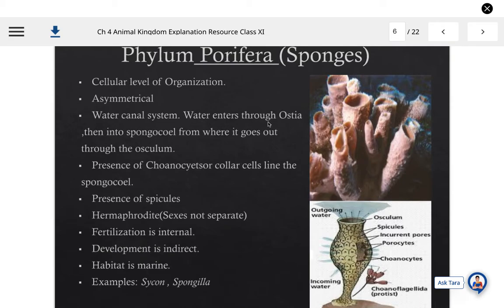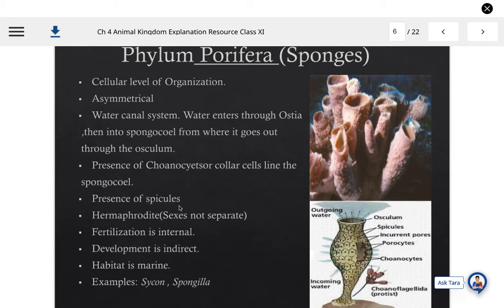in which water enters through ostia. Ostia are the small pores which are present all over the body of the poriferans or sponges, and then that water gets into the spongocoel, from where it goes out through the osculum. Osculum is the bigger single pore through which water is coming outside. And presence of choanocytes, collar cells, is also one of the special characteristic features of this phylum. These cells line the spongocoel cavity in case of sponges.